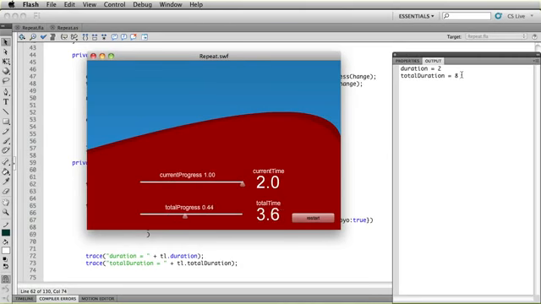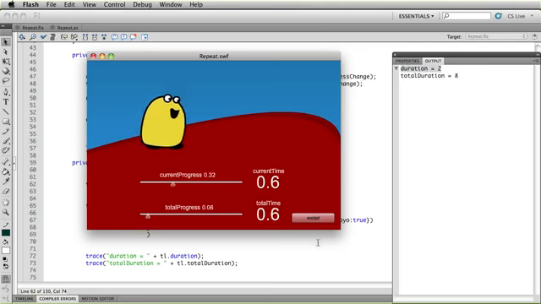Most importantly, the total duration here is 8 because it plays through once for 2 seconds, it waits 4 seconds, brings us to 6, and then it plays again for another 2 seconds, bringing us to 8. Now you'll see that the total time is 8 seconds, and the current time is still 2 seconds. The current time can never get higher than the duration of one iteration.